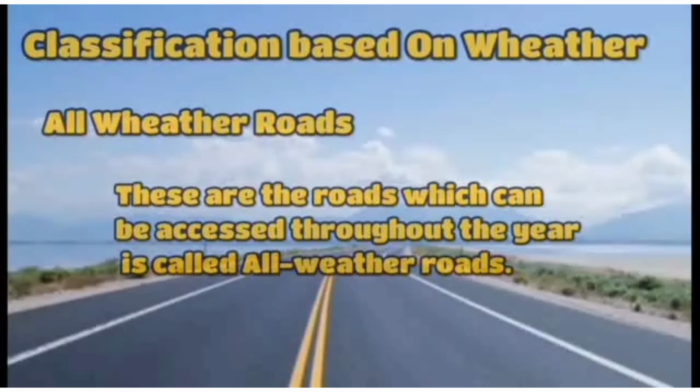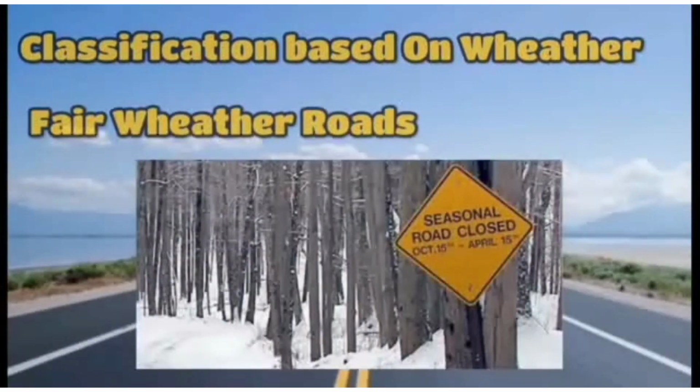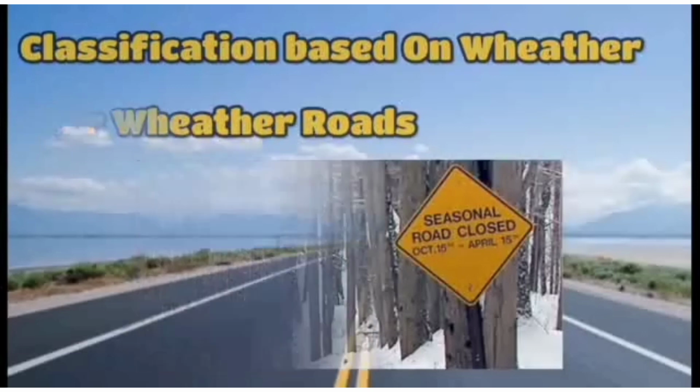Classification based on weather. All weather roads. These are the roads which can be accessed throughout the year. Fair weather roads. These are the roads which are accessed only during fair atmospheric conditions. Some roads are opened only during summers, and in all other seasons the roads remain closed due to snow on the road. These roads are not accessible during heavy rains, cyclones, or at the time of floods.